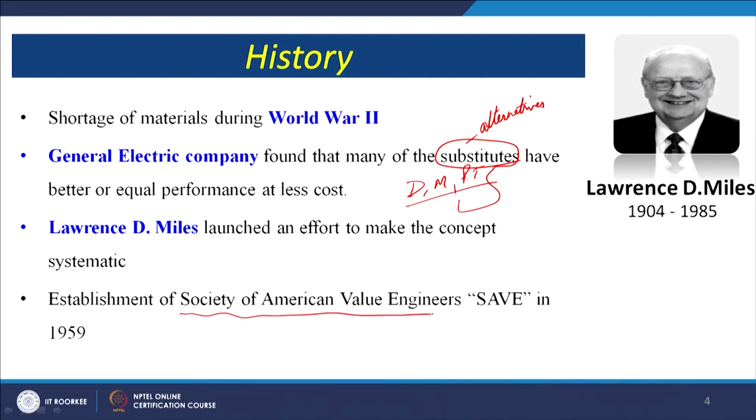Lawrence D. Miles. So a society was set up, the Society of American Value Engineers, which is famously known as SAVE, in 1959. The basic concept started during World War II. Why? Because, as I have already told, there was a lack of knowledge sharing based on design, equipment, materials, and processing technologies, and therefore alternatives were looked into, and the alternatives gave better performance. Then the approach was made systematic in the form of the concepts of value engineering, and the Society of American Value Engineers was established. Now what do we mean by value engineering and what does it try to achieve?